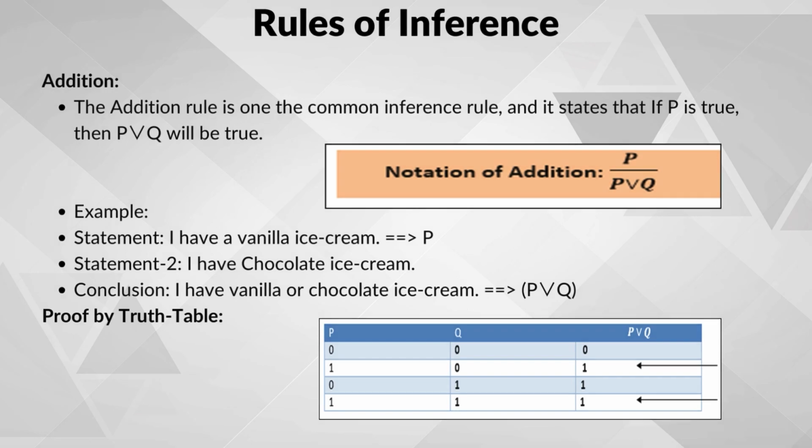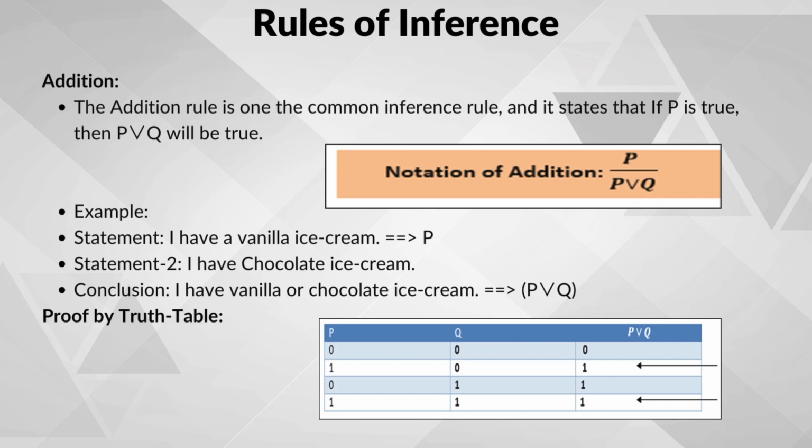Let us see a simple example to understand this better. I have vanilla ice cream, which is P. Now let us apply the addition rule to this situation. We know that I have vanilla ice cream, which is P. Using the addition rule, we can say that I have a bigger set of ice cream which includes either vanilla or chocolate, that is P or Q.